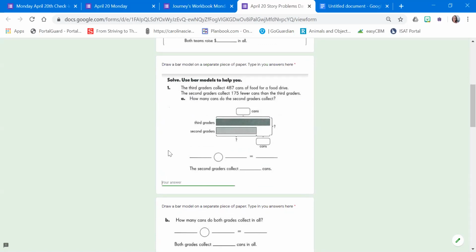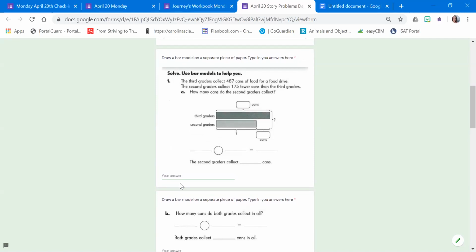Okay, so what I need to do is get a different piece of paper and solve the problem. So I'm going to get my whiteboard so that you can see. Okay, so now going back to the problem, they have 487 cans of food for a food drive, 175 fewer cans than the 3rd graders. How many cans do the 2nd graders collect? Okay, so for this one, I need to figure out how many cans the 2nd graders collected.